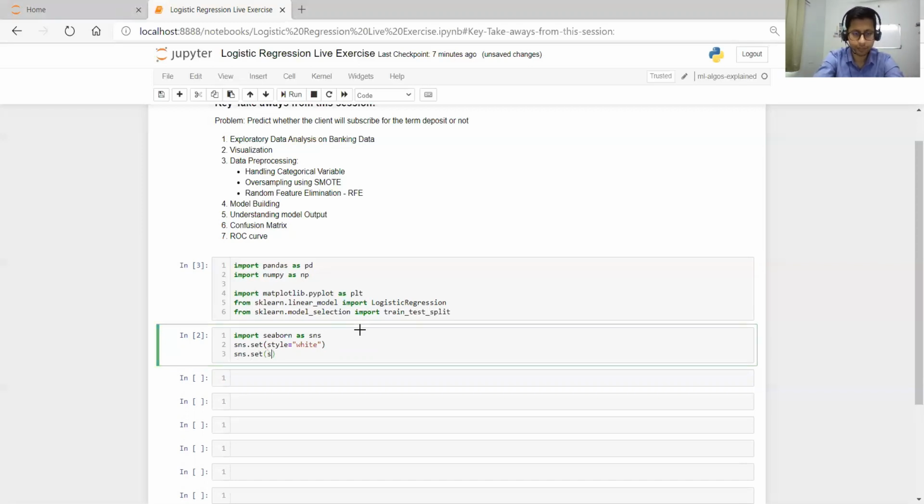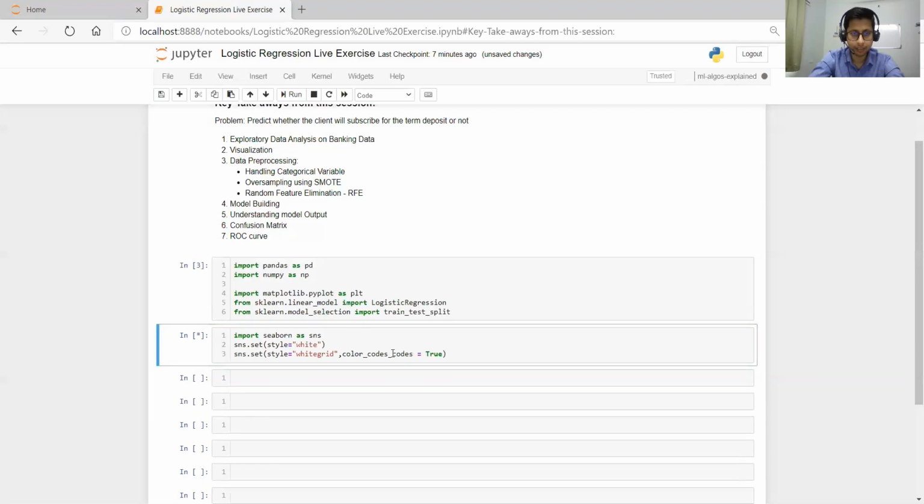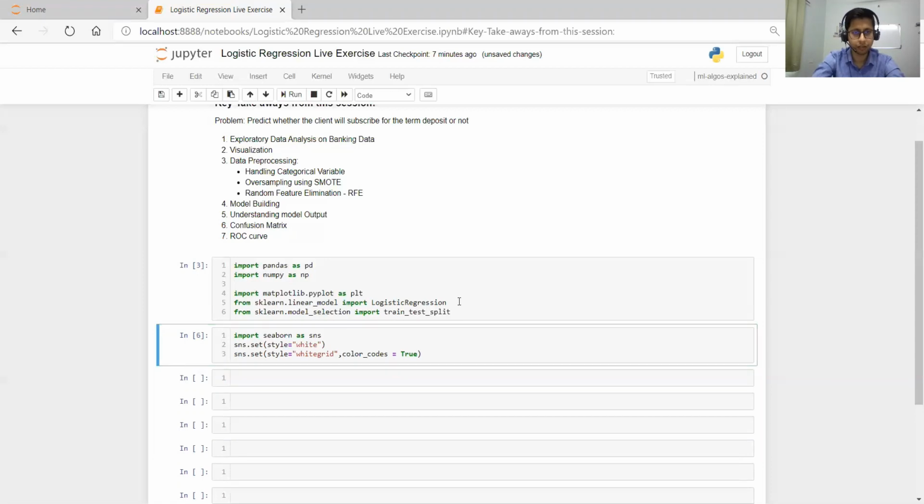We'll set some more styling. Color code equals true. Let me execute this. It is telling us there is a column issue because of the underscore here. So again, some column color code. We need to remove one code. Now it ran perfectly.